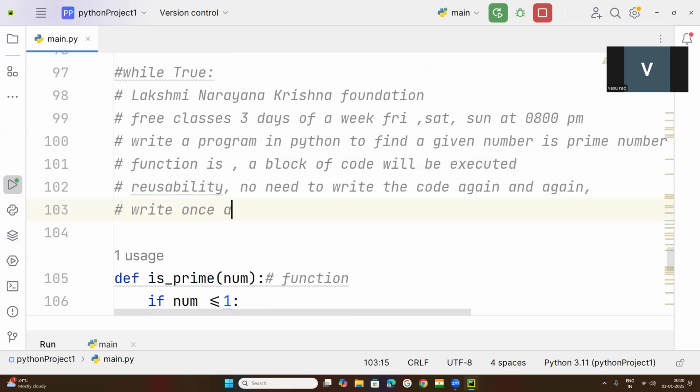Once, use many times. Many times means whenever you need. Okay, many times. These are the function means a block of code will be. 2 types of functions are there. How many types? User-defined and built-in functions.